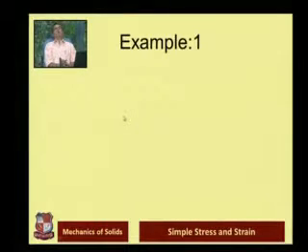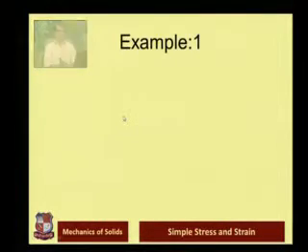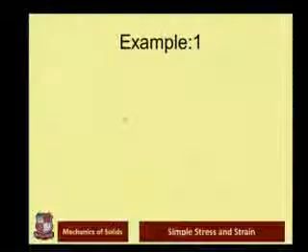Now let's solve some examples based on whatever we have learned. We used very simple formulas. One formula which we learned is of stress, that is sigma is equal to P by A. Another formula is strain, that is delta L upon L, that is change in length upon original length. And we also understood the ratio of stress and strain, which is known as the elastic constant or Young's modulus. Let's take an example.